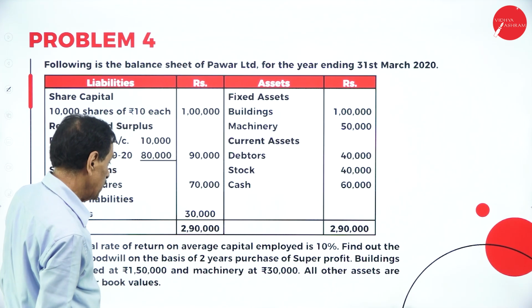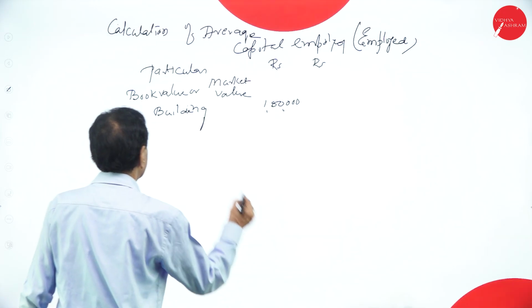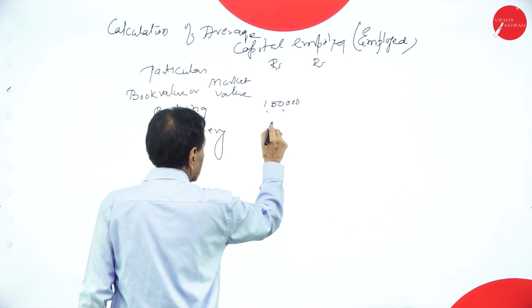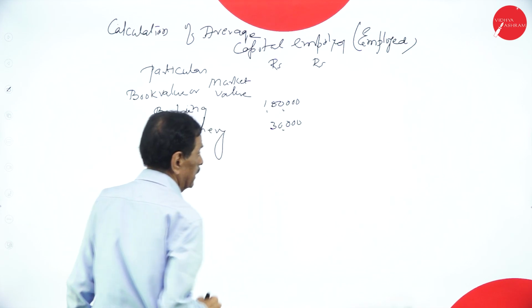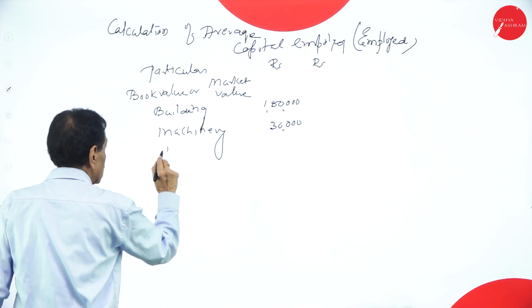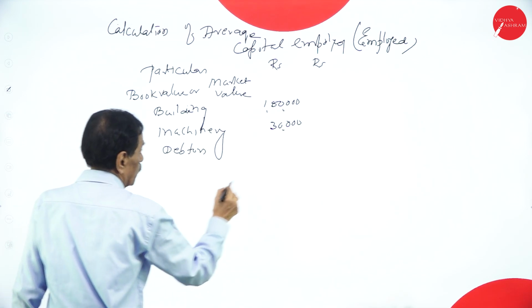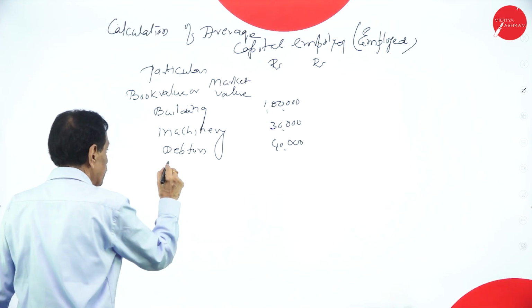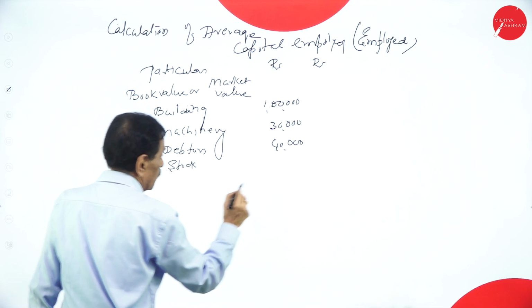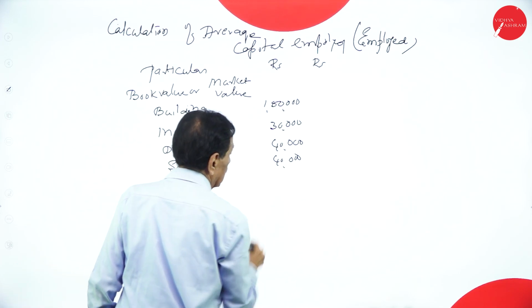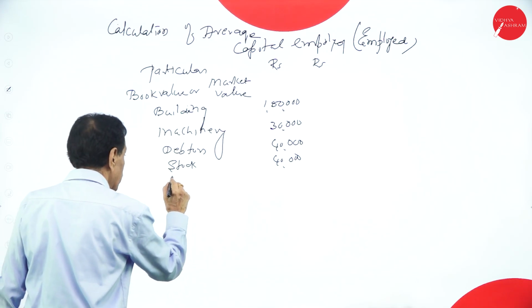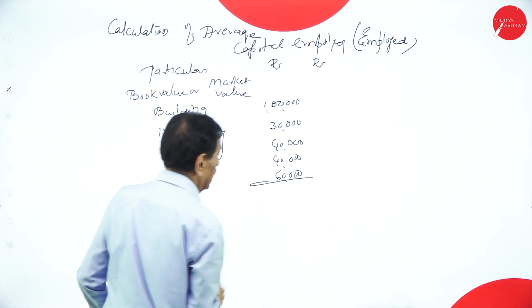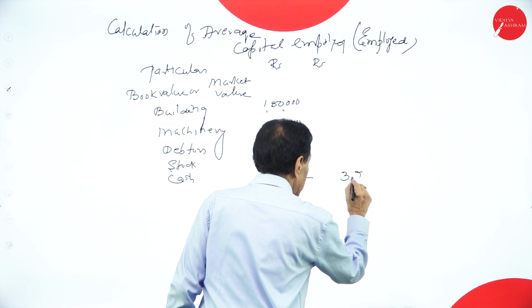$1,50,000. Then machinery valued 30,000. Debtors 40,000. Then stock 40,000. Then cash. Add the figure: 3,20,000.